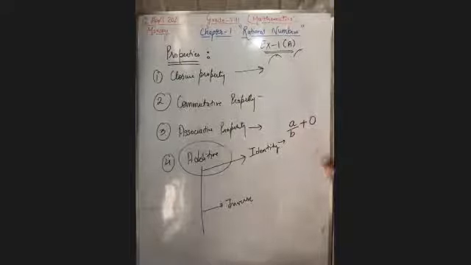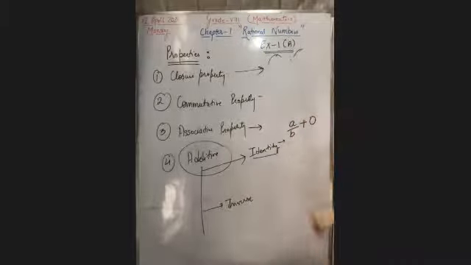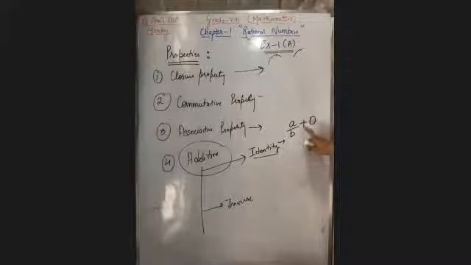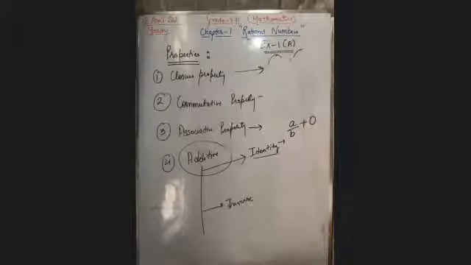Please tell me quickly. If I add 0 to any rational number, my answer will be 0 or that rational number? Yes, correct. I'm asking you when we add 0. I'm not saying when we multiply with 0. I'm saying add. Try to understand. Yes, correct. I'm reading all the answers. Keep on writing.